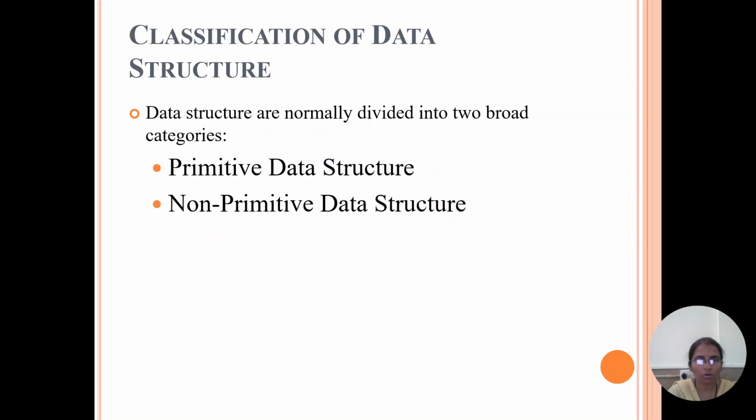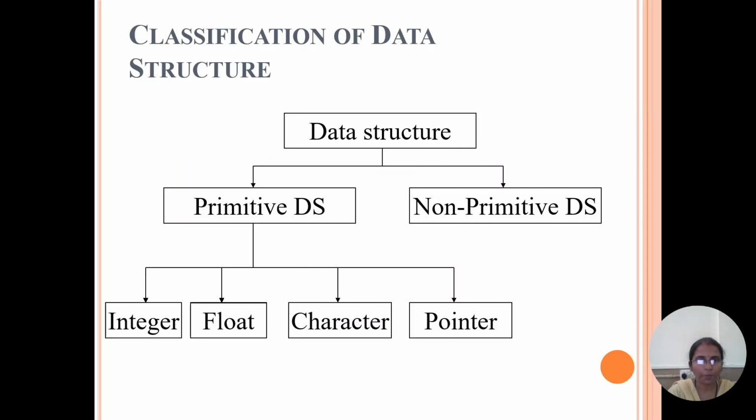Data structures are normally categorized into two ways, that is primitive data structures and non-primitive data structures. The primitive data structures can be divided as data types, that is integers, floats, characters and pointers. And non-primitive data structures can be divided into two types, linear data structures and non-linear data structures.